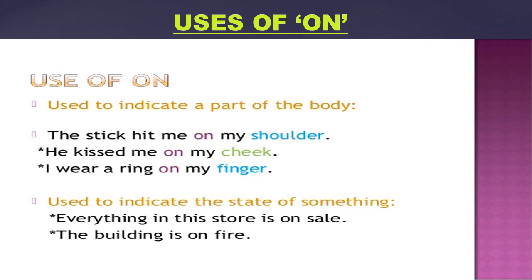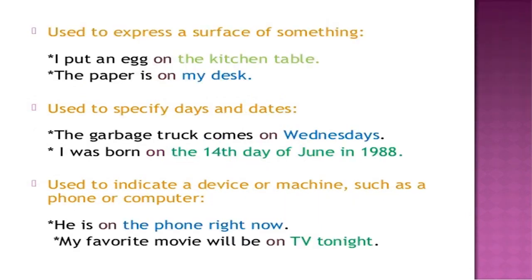The next use, used to indicate the state of something. For example, everything in this store is on sale. So it is used to indicate the state of something. Next use, used to express a surface of something. Like I told you, place this book on the table. I put an egg on the kitchen table. Used to express that something has been placed on the surface of something.